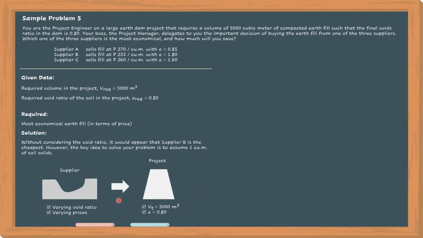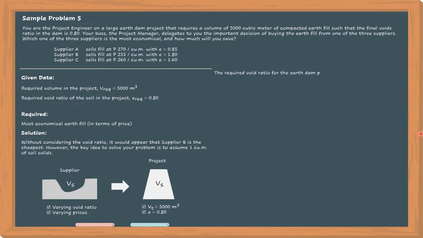So the key idea here is that kung ano yung volume of solid na kukunin natin sa chosen supplier must be the same doon sa ating project. Kumbaga, kung kukuha tayo ng, let's say, 1 cubic meter sa isang supplier, sa napili nating supplier, dapat pagdating sa project, 1 cubic meter din ang volume of solid. Okay, so yun ang key idea.